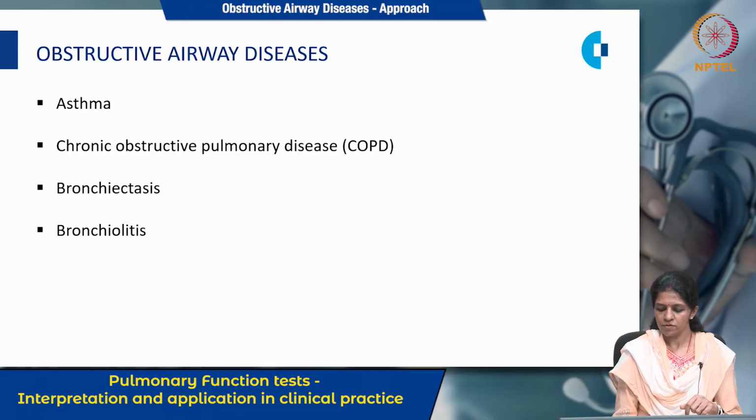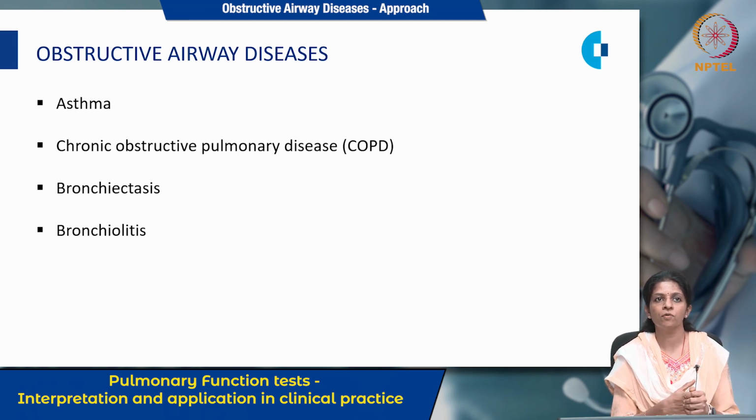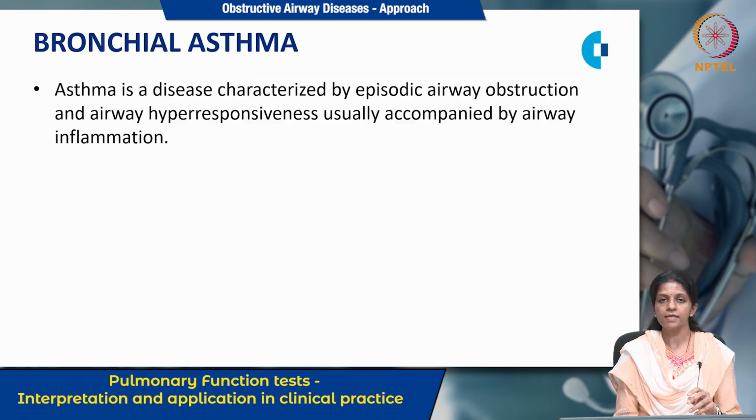Today I am here to discuss the obstructive airway diseases. I hope before coming to this lecture you would have the basic idea about the anatomy and physiology of the respiratory system. So we will move on to this topic. In this obstructive airway disease, today I am going to cover 4 topics: asthma, chronic obstructive pulmonary disease, bronchiectasis and bronchiolitis. So first is asthma, that is bronchial asthma.